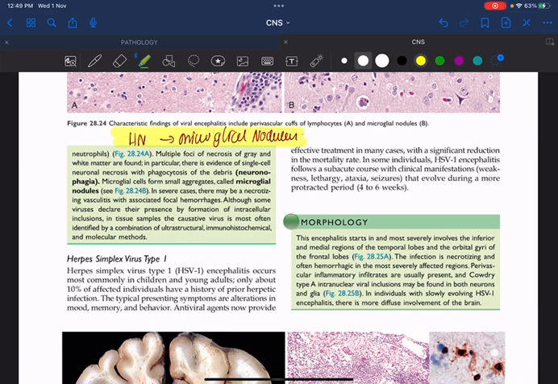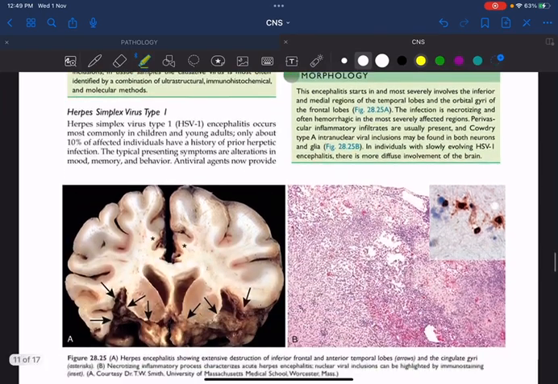Coming to HSV encephalitis. Herpes simplex virus is a very notorious virus. We have HSV1 and HSV2. Remember, HSV2 has mainly genital predilection, whereas HSV1 has mainly CNS and cutaneous features. So HSV1 causes encephalitis, which will present with weakness, lethargy, ataxia, and seizures. This will occur over a period of 4 to 6 weeks. What is the causative organism? HSV1.